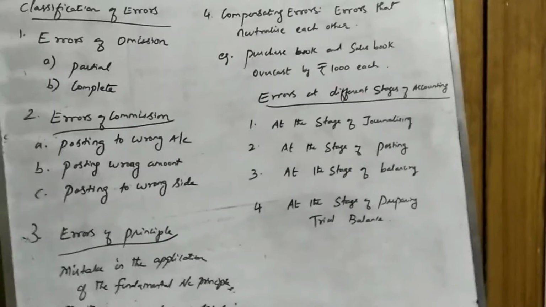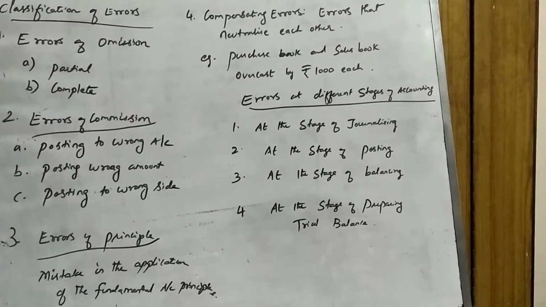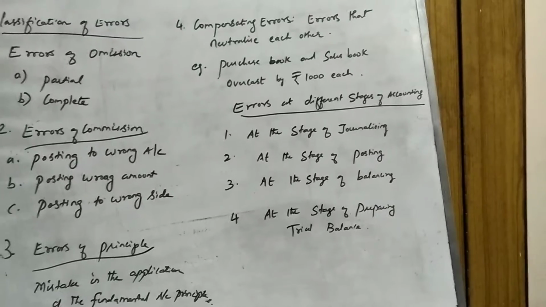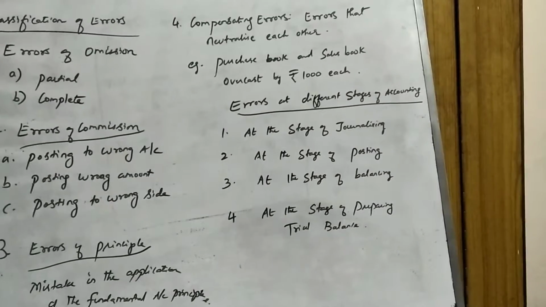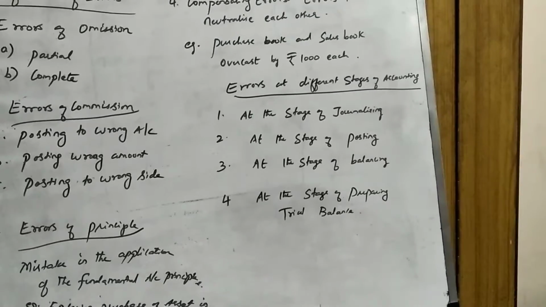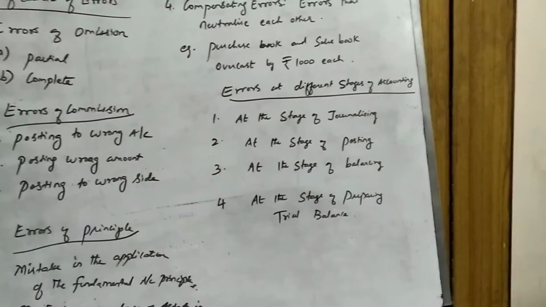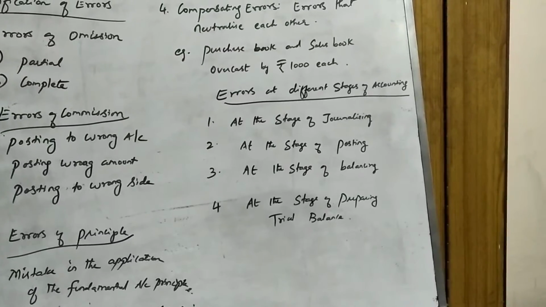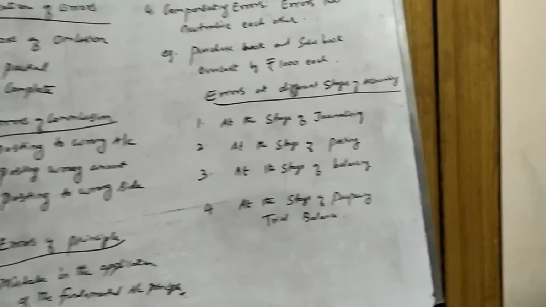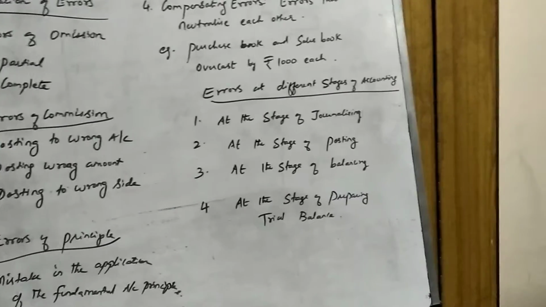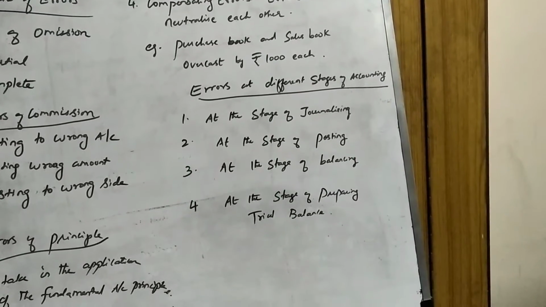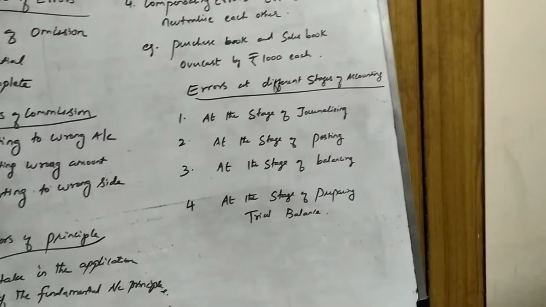Example for that, purchase book and sales book overcast by ₹1,000 each. So there is an overcasting done in the purchase book. What is overcast? When the amount is more than the actual, you call it overcasting. If the amount is less than the actual, it is undercasting. Now, when you have ₹1,000 more on the debit side as well as on the credit side, it will not affect the trial balance.